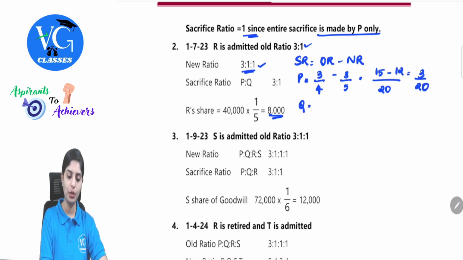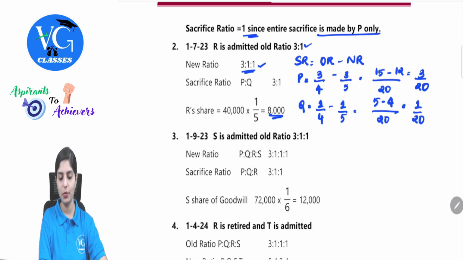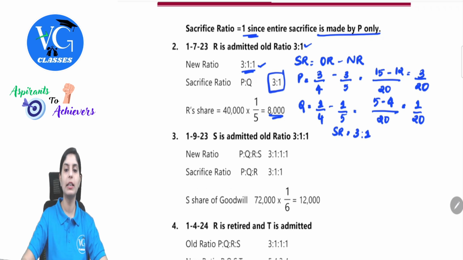And then for Q, 1/4 minus 1/5. So this will be 20 again, 5 minus 4. So 1/20. Sacrificing share is 3/20, 1/20. Sacrificing ratio will be 3:1, which is what is given here. Clear with this? So this 8,000 will be apportioned in the ratio of 3:1.